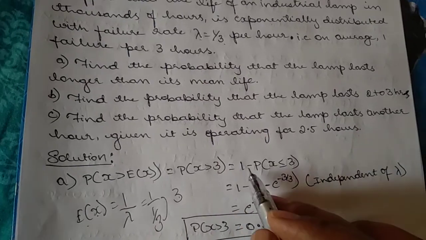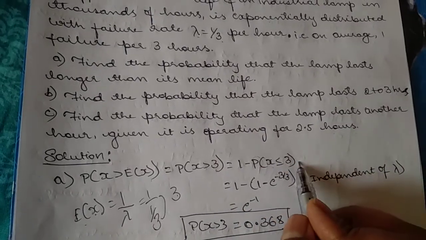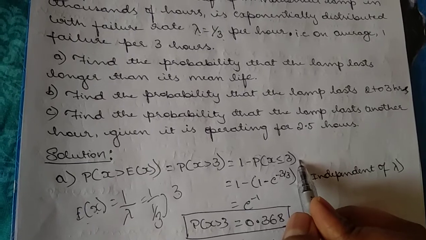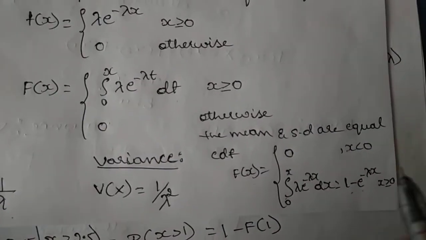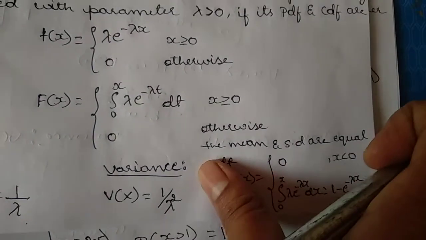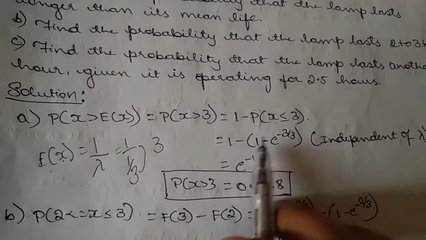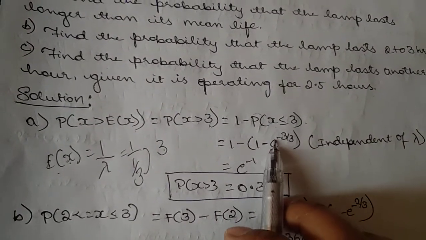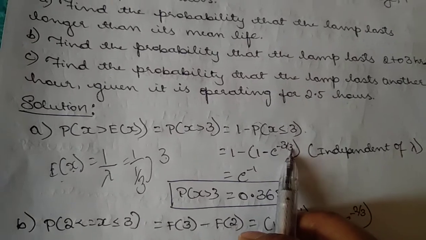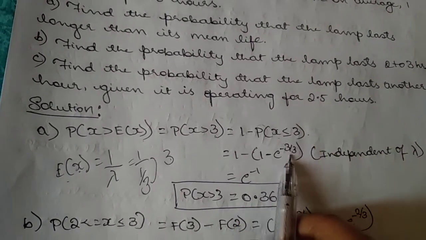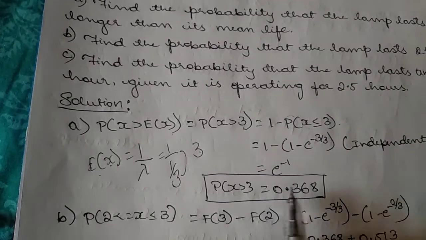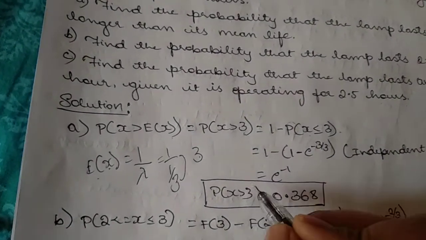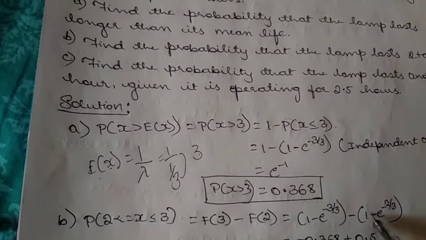This is the standard formula: 1 minus P of x less than or equal to 3. As I just told you, the formula to take is 1 minus e power minus lambda x. I am taking the same formula, 1 minus e power minus lambda x, where lambda is 1/3 and x is 3. So I get e power minus 1. This is the value for P of x greater than 3 for the first one.